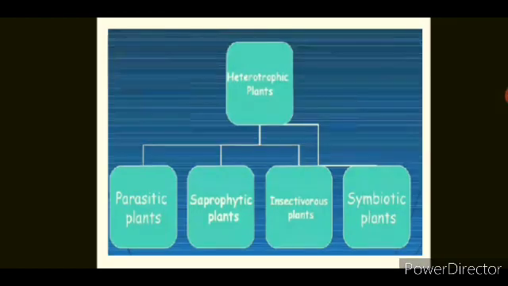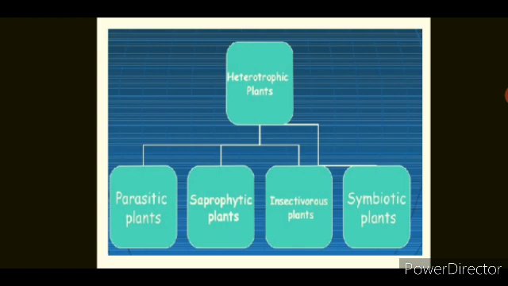Now we discuss heterotrophic plants or heterotrophic nutrition in plants. There are four types of plants on the basis of the heterotrophic mode. First one is parasitic plants, then saprophytic plants, insectivorous plants, and symbiotic plants. One by one we discuss each of them.